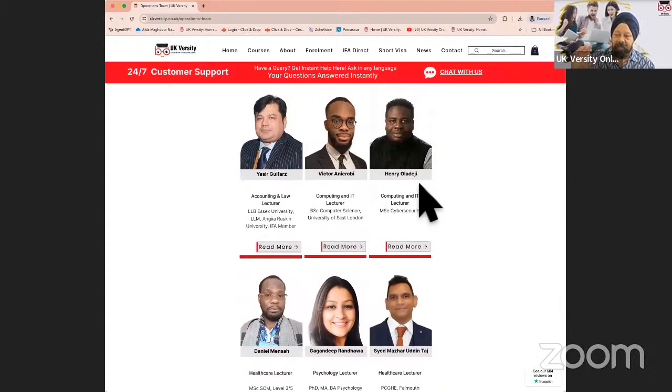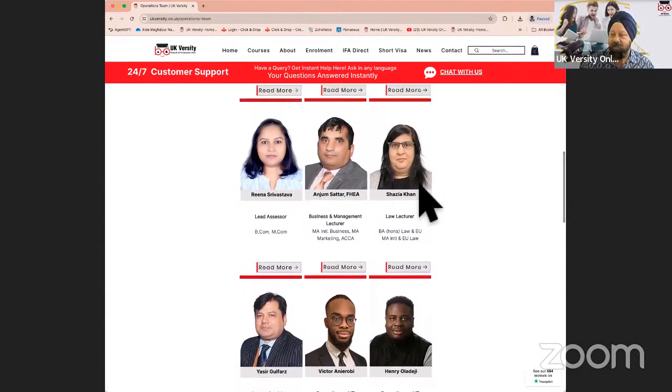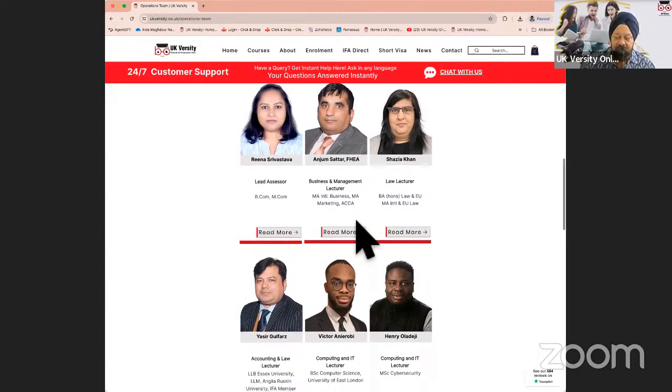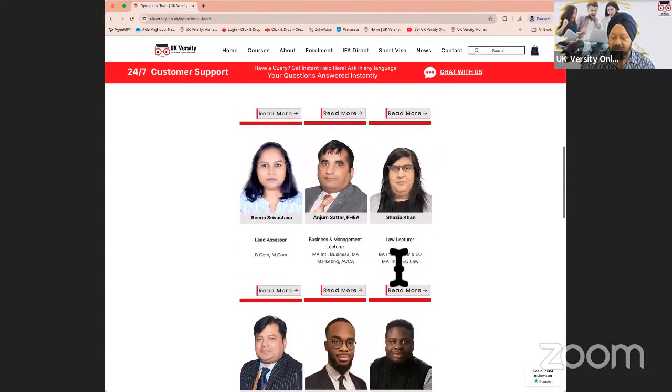But in some cases, you would get to see 2 or 3 lecturers during the course of your study. It is not going to be one lecturer delivering all the sessions, because we teach the units that we are proficient in or we have knowledge in. So I will teach maybe HRM, leadership, Anjum will teach strategic management, Sanjay, for example, would teach research. If you have a financial management unit, it will be either Anjum or Yasir.